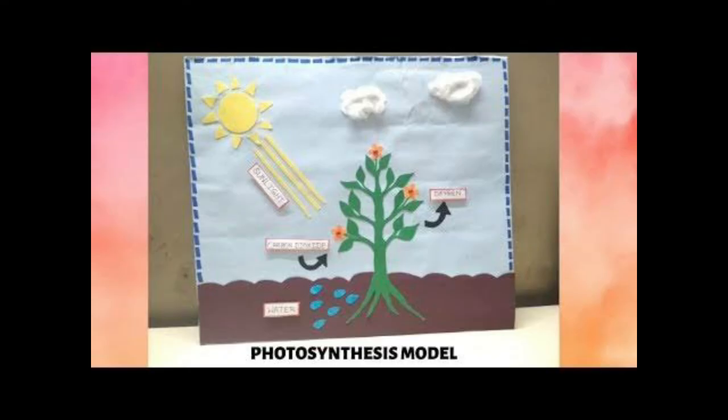Okay, children. Not only this one, I am going to give you a project. See, in this project, I have given you a sample project. I think you have understood what is the process of photosynthesis. I would like you to prepare a model of photosynthesis with the waste material which is available in your homes. Take all the things which are useful for you, a little one, and also the waste materials which are available at your home. Try to make this project.